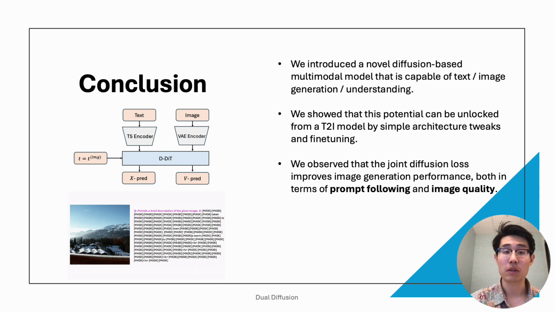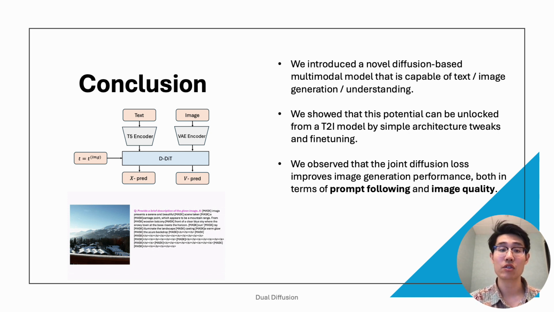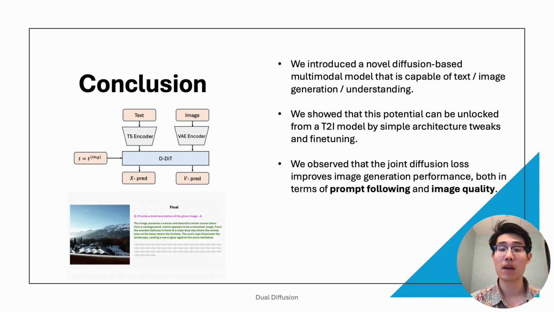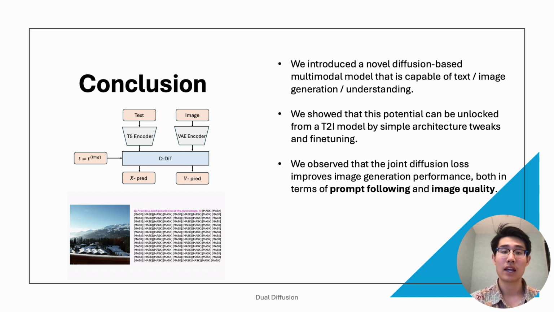In conclusion, we introduced a novel diffusion-based multimodal model that is capable of text and image generation and understanding. We show that this potential can be unlocked from a T2I model by simply adding architecture tweaks and fine-tuning. And finally, we observed that the joint diffusion loss improves image generation performance both in terms of prompt following and image quality.